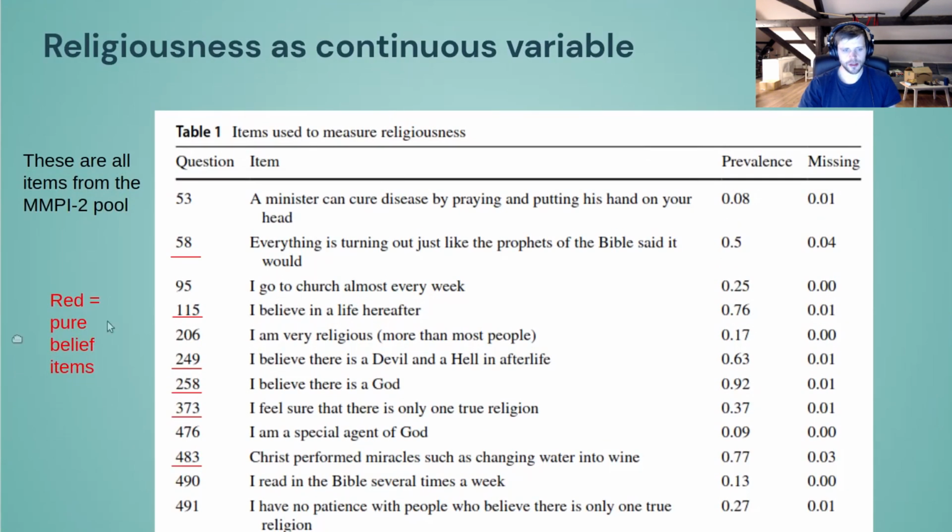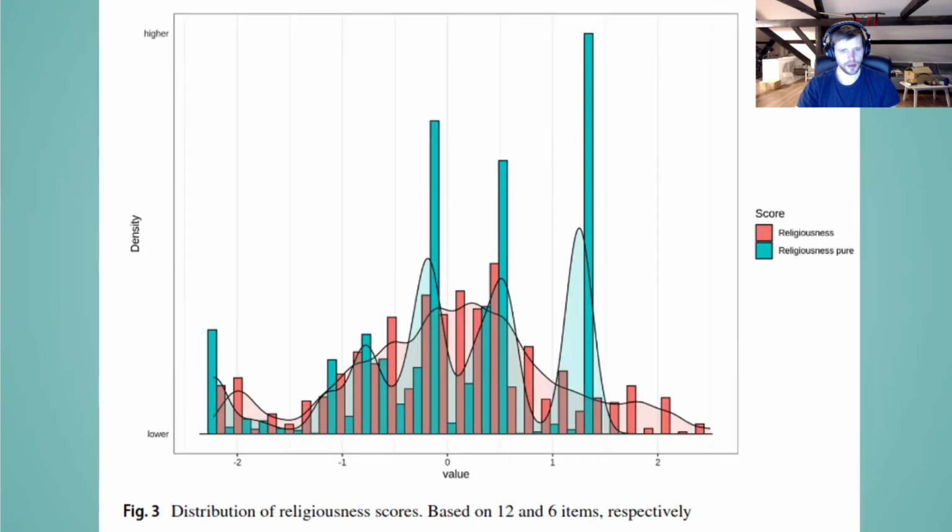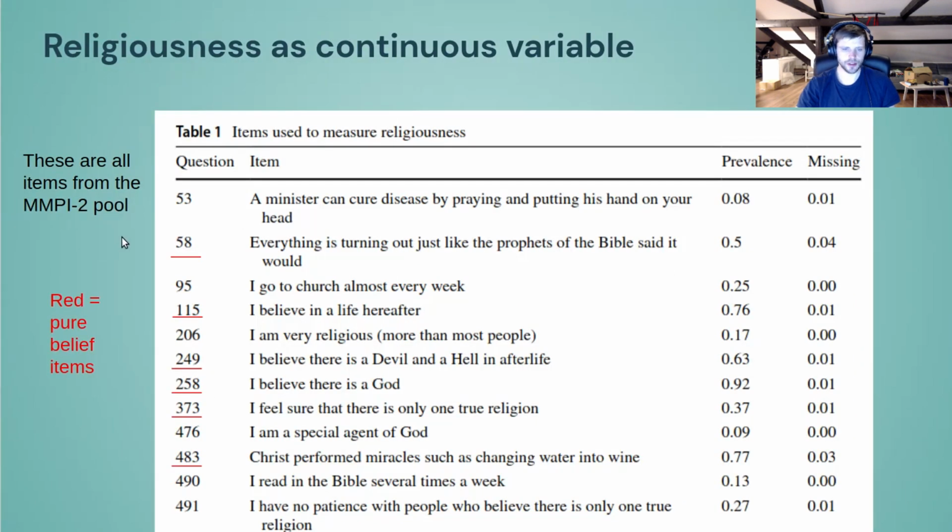What we see is that Josh and I found these items in this pool, and these are all from the MMPI, the Minnesota Multiphasic Personality Inventory. This is a very cool test. It has like 600 items with all kinds of weird content, and we found these 10 items or so, or is it 12? That 12 are related to religiousness in some sense.